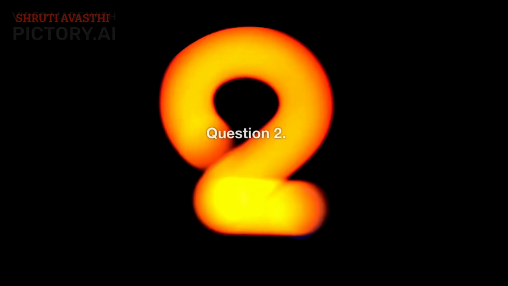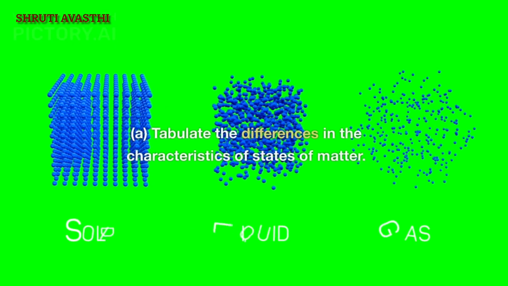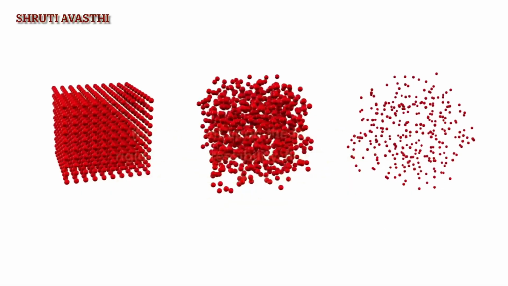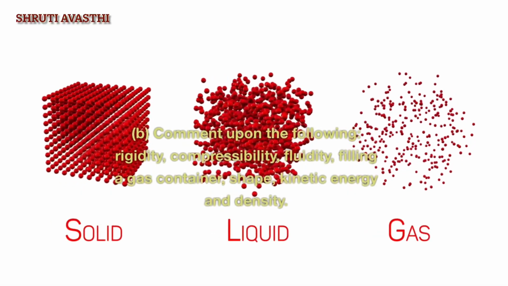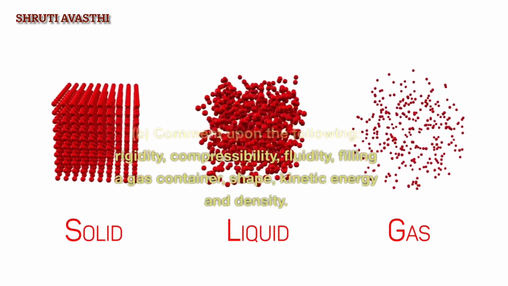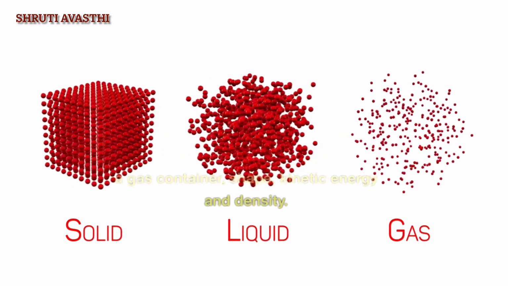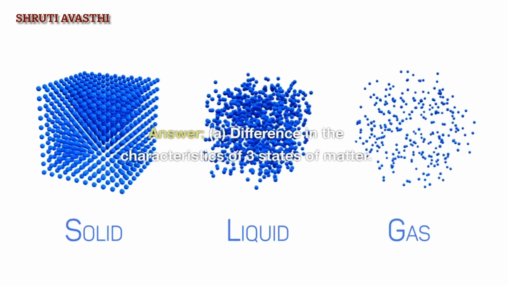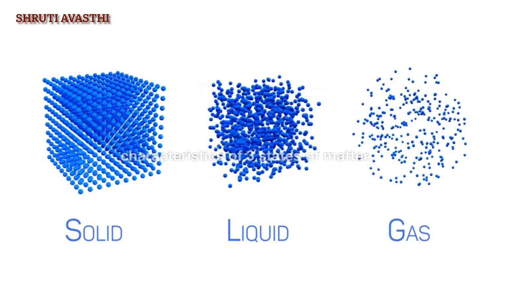Question 2. A. Tabulate the differences in the characteristics of states of matter. B. Comment upon the following: rigidity, compressibility, fluidity, filling a gas container, shape, kinetic energy and density. Answer: A. Difference in the characteristics of the 3 states of matter.